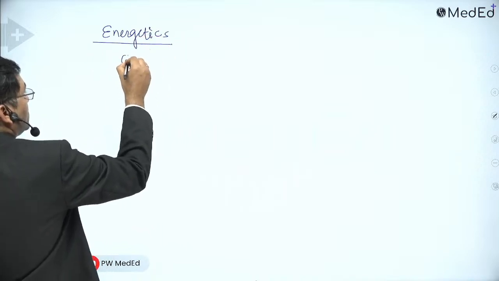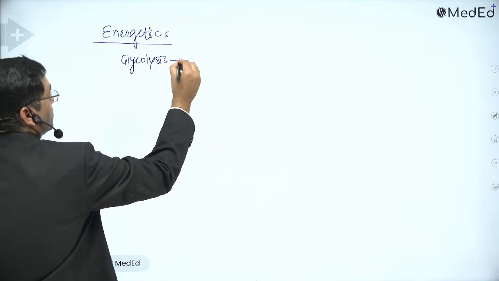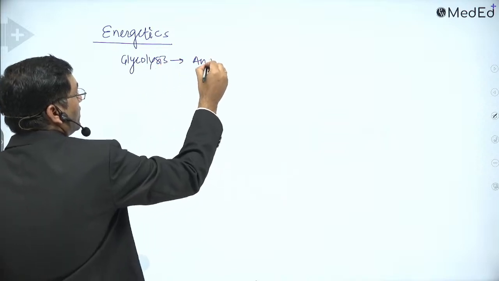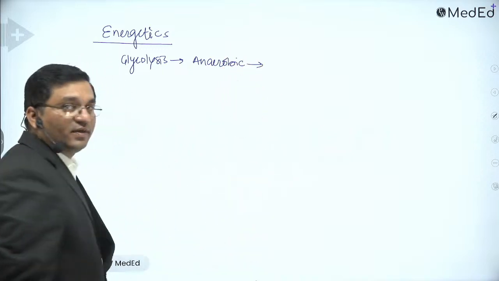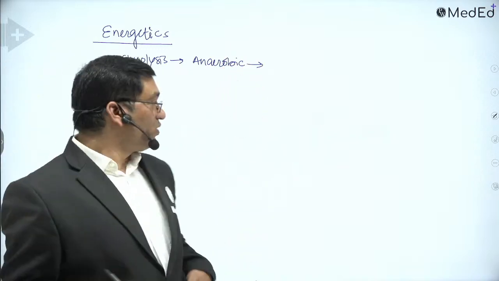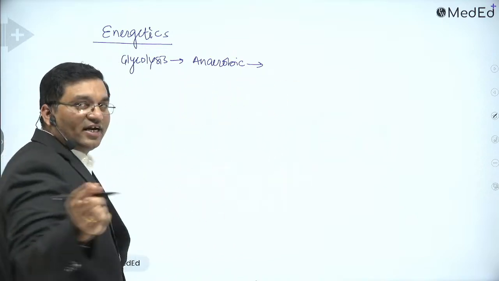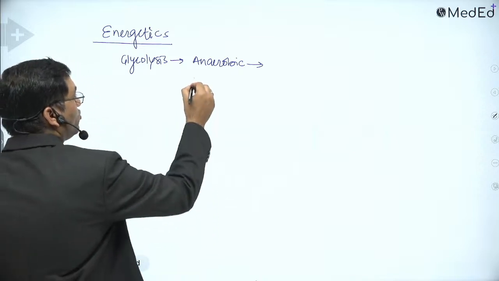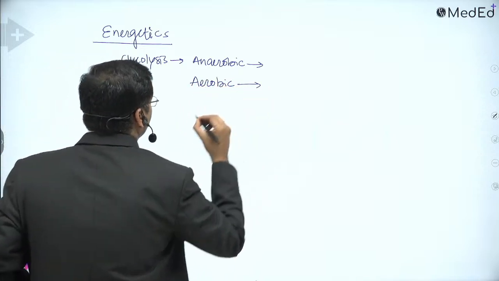So glycolysis will give you how many ATP? Glycolysis, 2 types. Anaerobic glycolysis will give you how many ATP? Just think in your mind. Okay, anaerobic glycolysis will give you how many ATP? Or write it down in the comment box. Aerobic glycolysis will give you how many ATP?